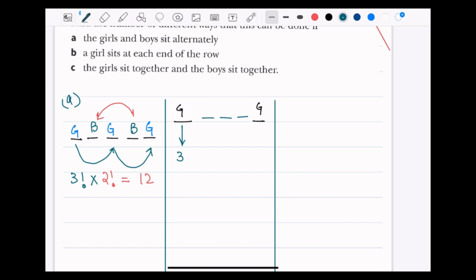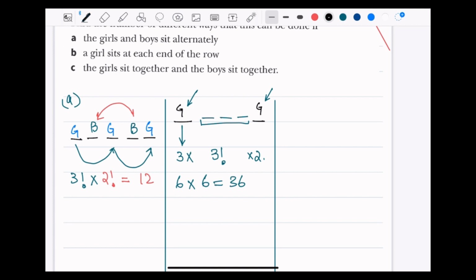If one girl comes here, there are 3 possible ways this girl can come at this end, times, if one of the girls comes in this first slot, then there are 2 girls left to fill that last one, times 2. And then in the center, 1 girl and 2 boys can arrange in any order, there is no restriction there, hence making it 3 factorial. So 3 times 2 is 6, and 3 factorial is 3 times 2, again 6, which makes it 36 ways.